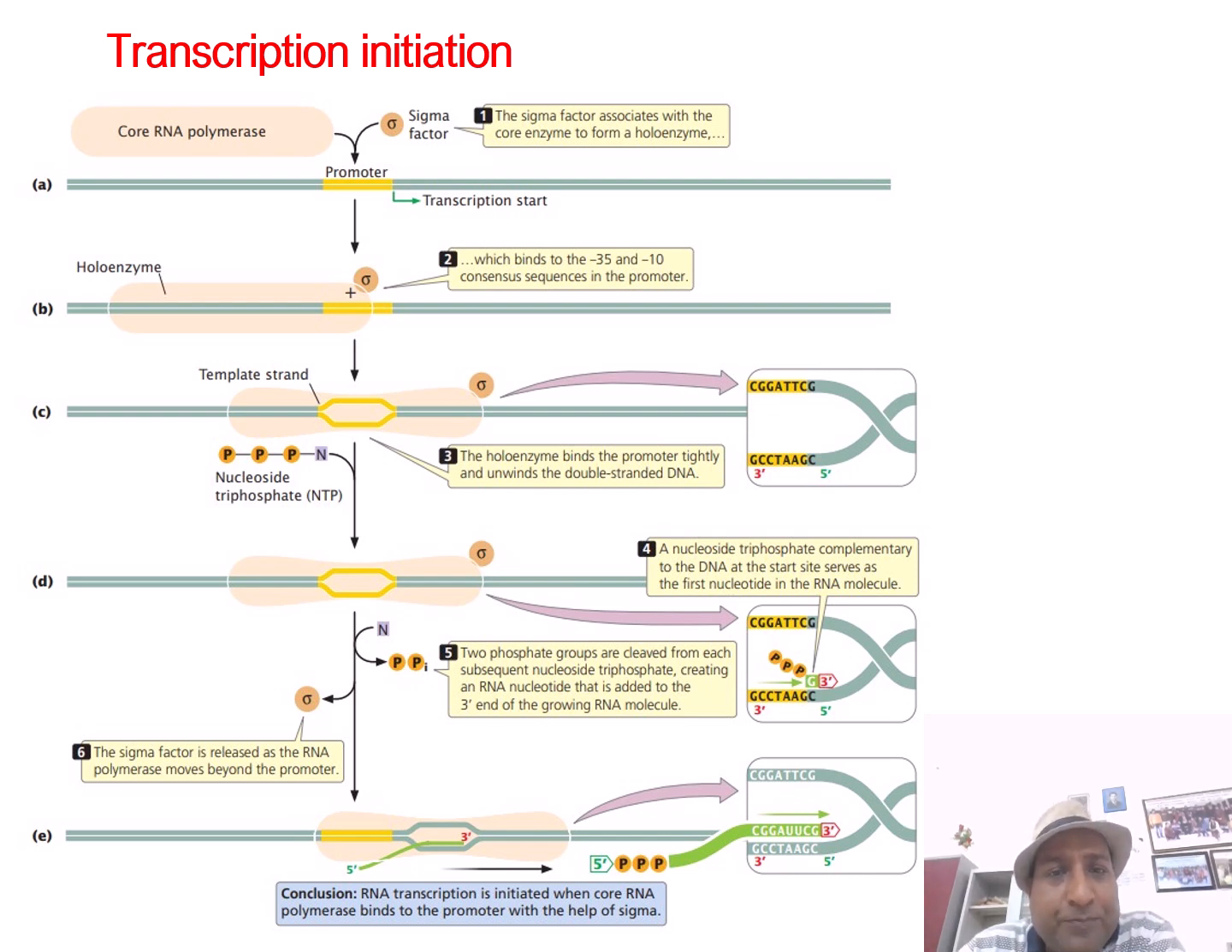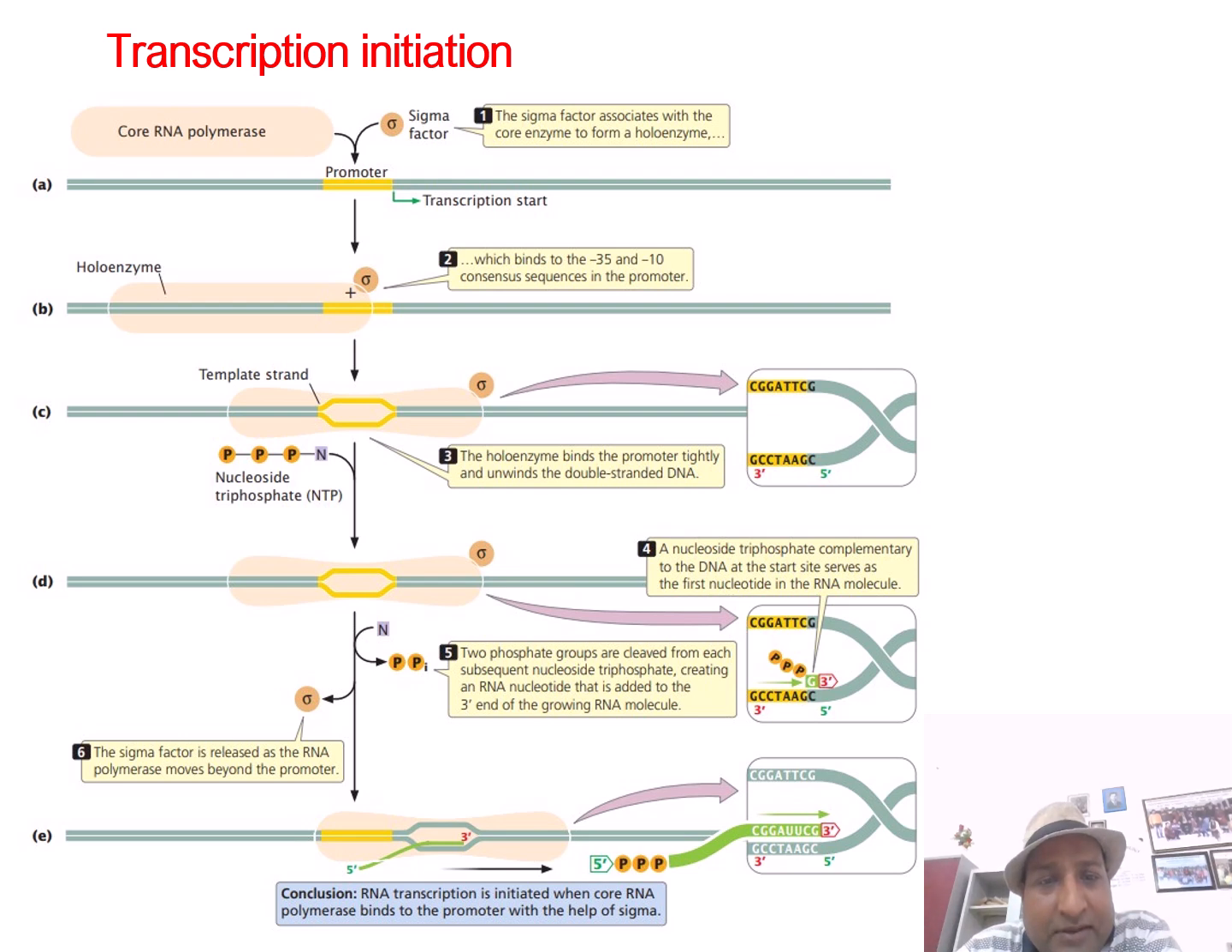Once it is bound, it creates a bubble-like structure, breaking up the hydrogen bonds, and this bubble-like structure means the DNA is unwound. This unwound double-stranded DNA molecule is where new nucleotides are added, and the transcription is about to start.